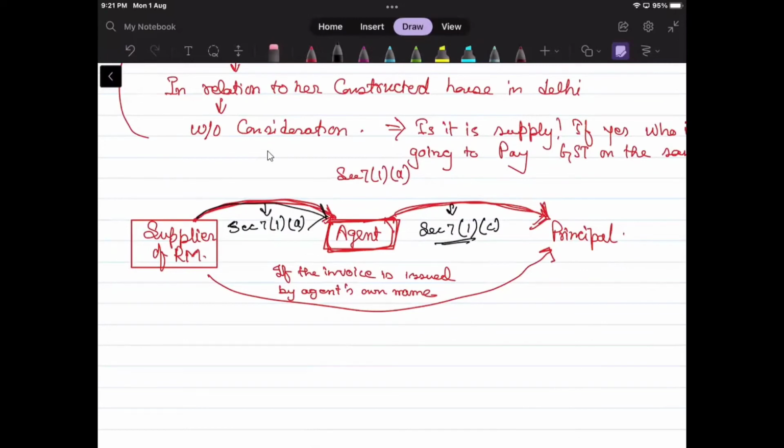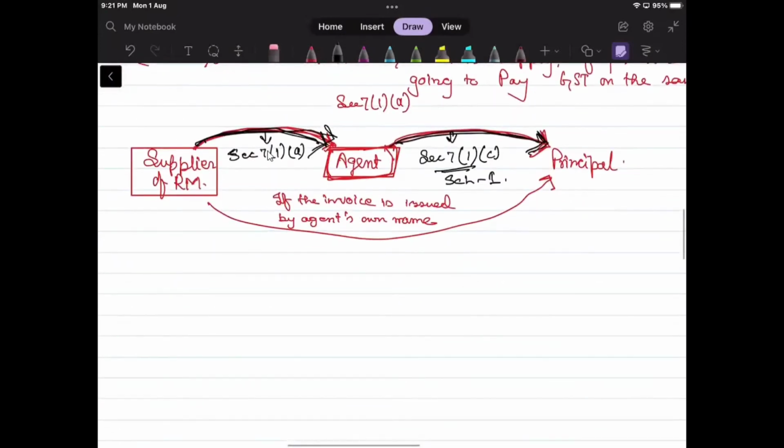This is altogether the way that the agent is definitely supplying some taxable services. If the bill is not in his name, then his services are subject to GST. And if supplier is transferring it to the agent in his own name and then the agent again to the principal, then the scenario changes. This becomes supply as per section 7(1)(a), and this becomes supply as per section 7(1)(c). I mean to say Schedule 1. Correct.